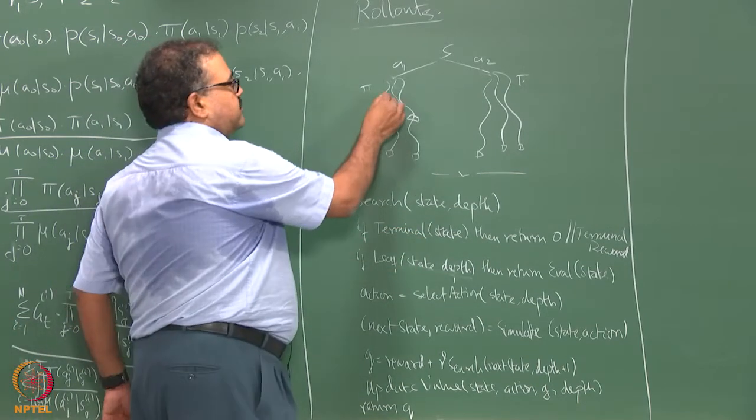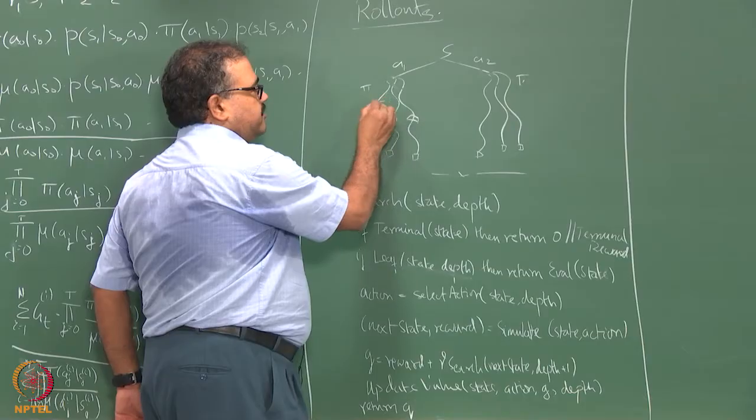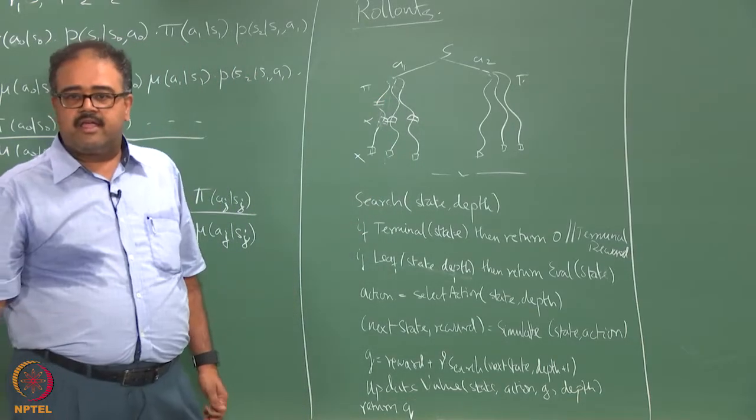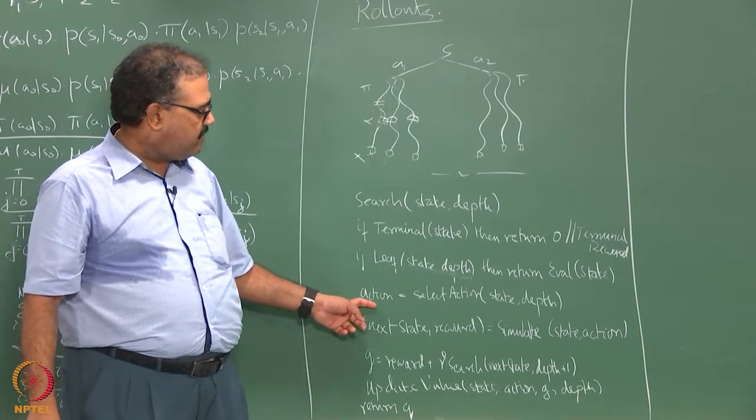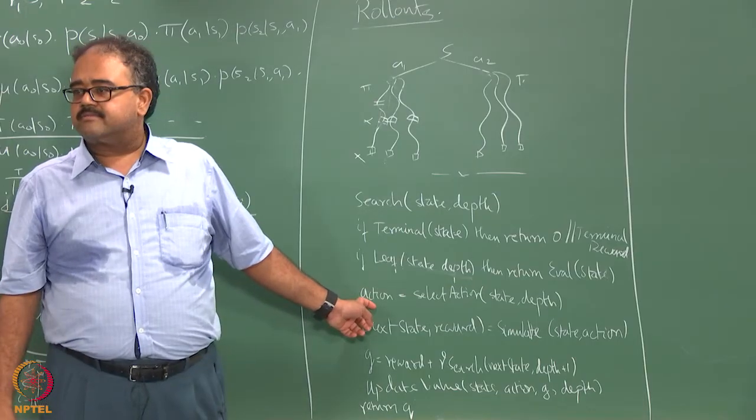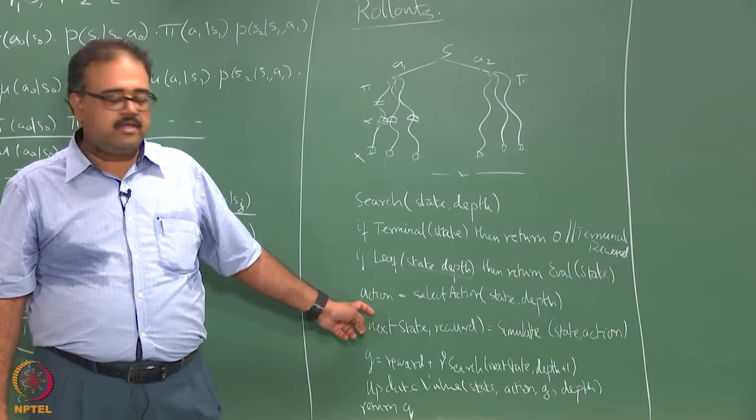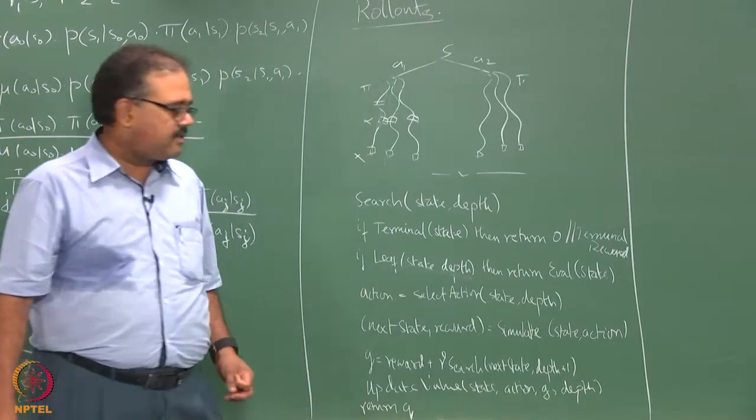so that means we are somewhere here. So we are not here, we are not here, so that means we are somewhere here. So somewhere there, what do I do? I select an action. So how do I select an action?